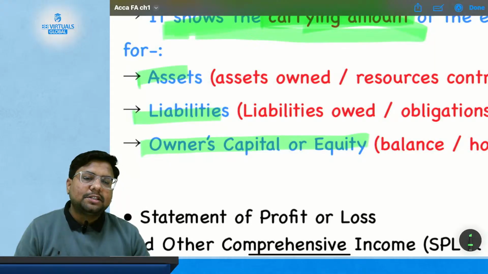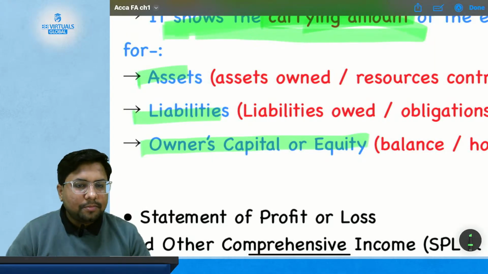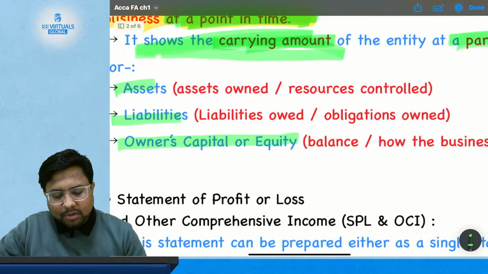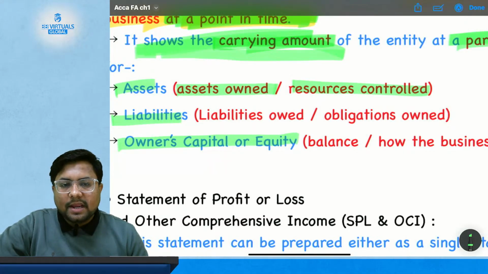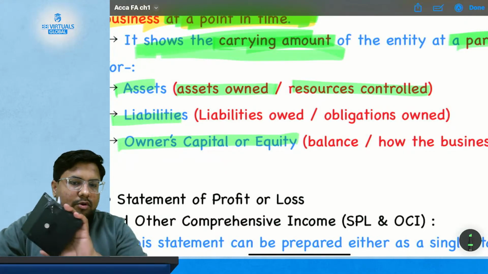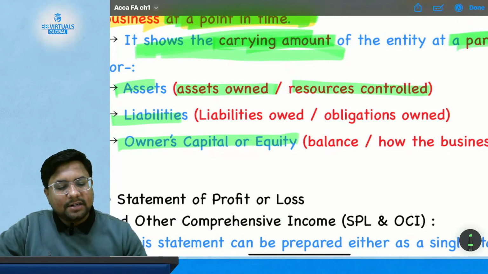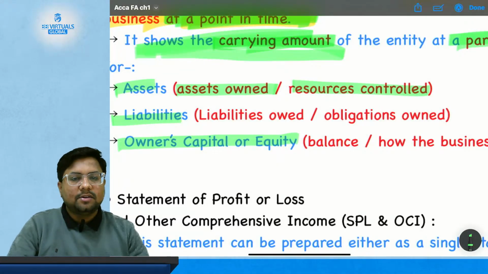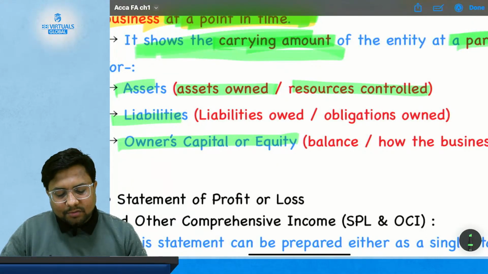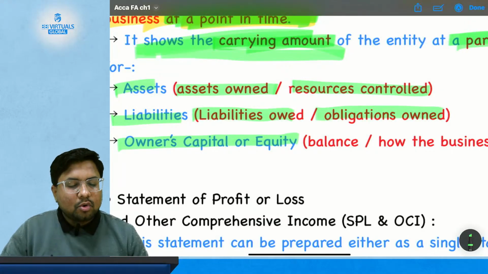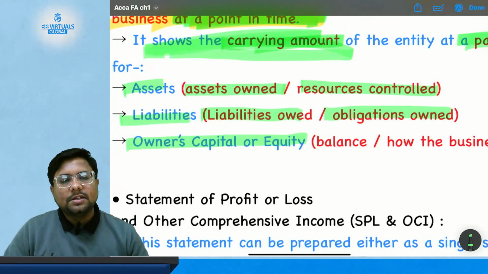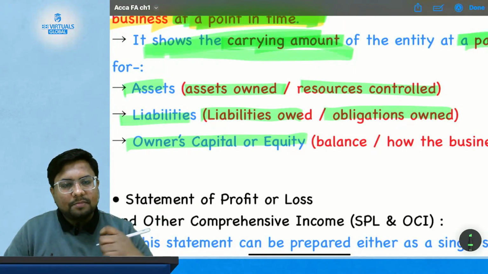Now what is asset, what is liability, what are owner's capital and equity, we are also going to discuss and understand later on. But for short you can understand asset means assets owned or resources controlled by the entity. So if I am the owner of this calculator, this is my asset. If I am the owner of this iPad, this is my asset. And what is liability? Liabilities are obligations owed. So if I took some loan from a bank to start this classes, that loan is my liability.